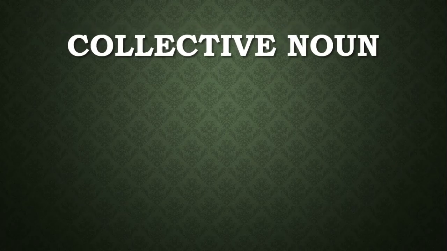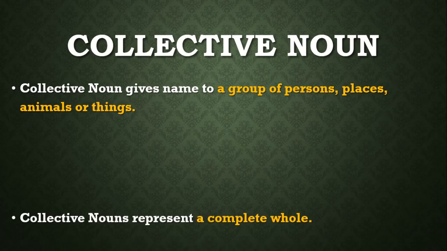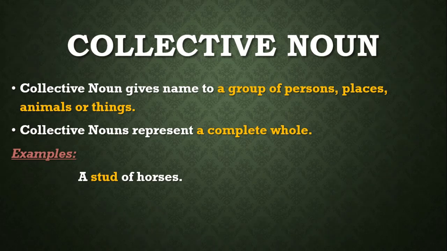So the next is the collective noun. Collective means something that comes in the form of a group, like a group of persons, places, animals, or things. If the individuals are not considered alone, but are categorized as one group, these are known as collective nouns. Collective nouns represent a complete whole, like if some people are studying in one class under one roof, they are labeled as a class of students, or you can say class 6, 7, 8, 9, and so on.